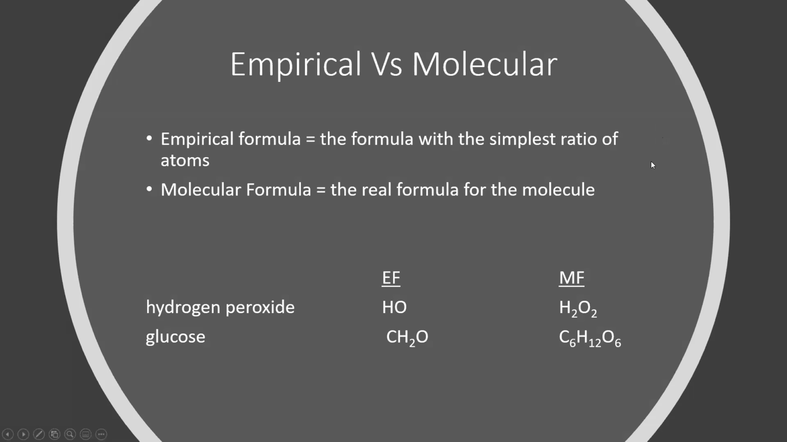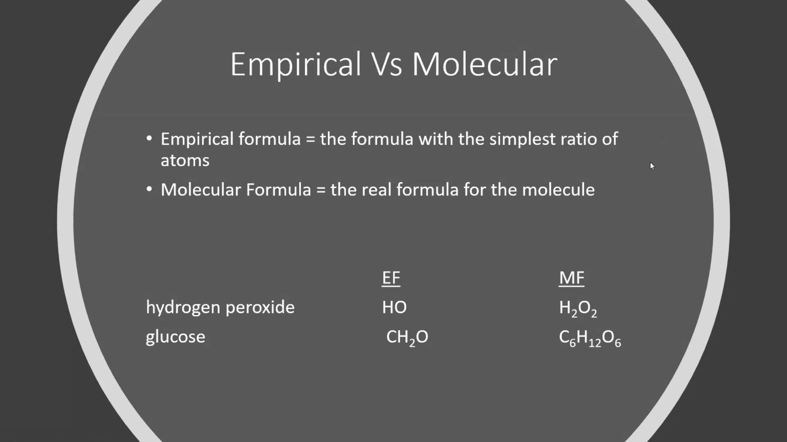Anyway, so today we're talking about empirical formulas. And whenever we talk about empirical formulas, we also have to talk about molecular formulas. The difference between them is the empirical formula is the formula with the simplest ratio of atoms, whereas the molecular formula is what you actually get in nature.